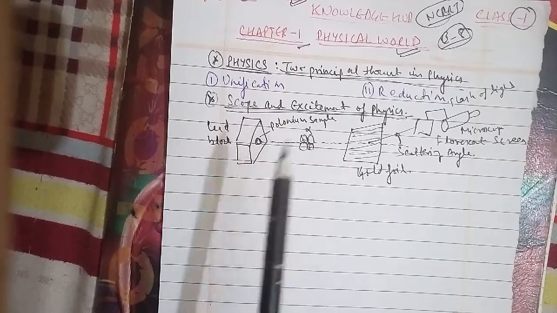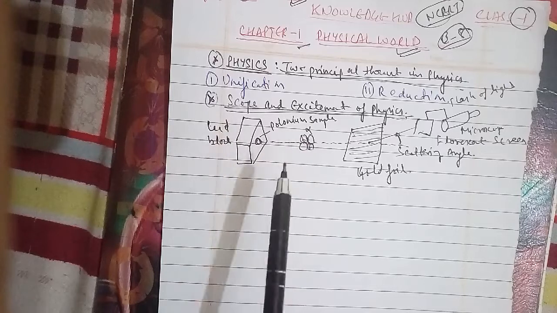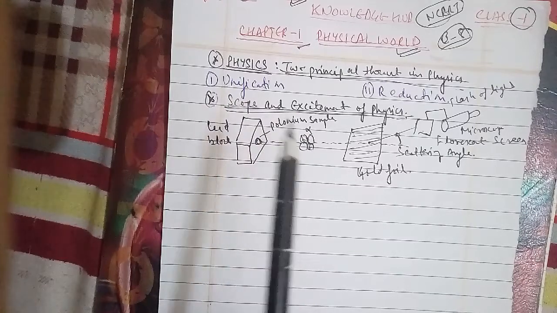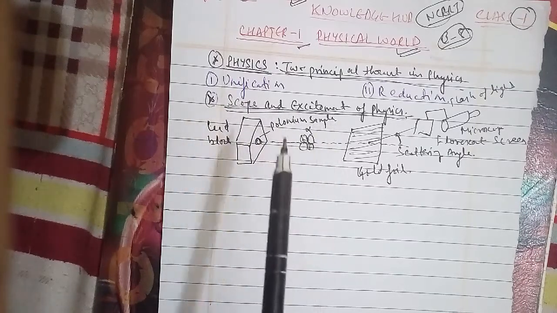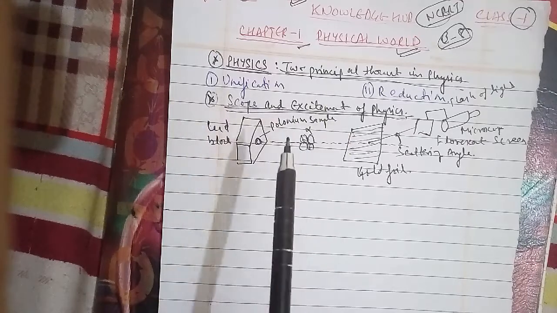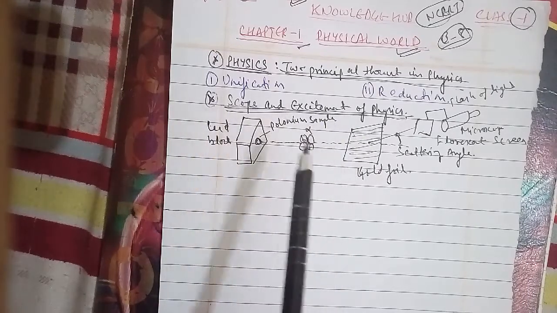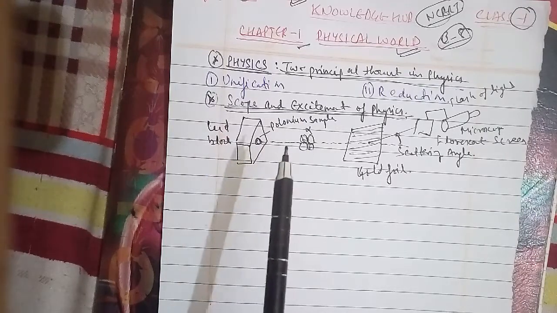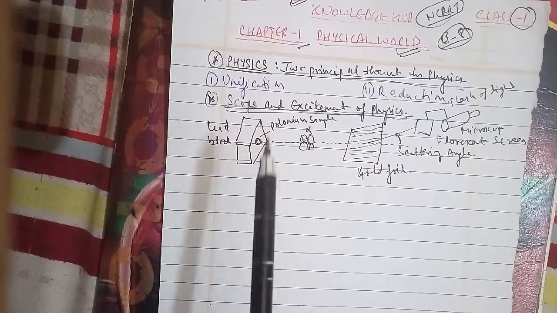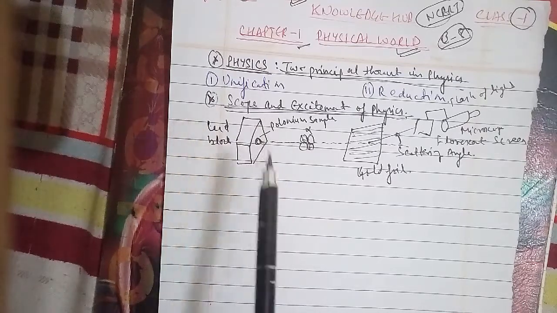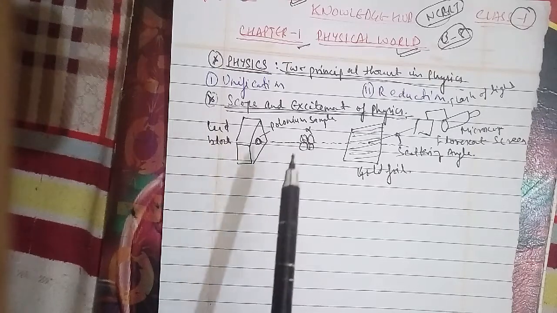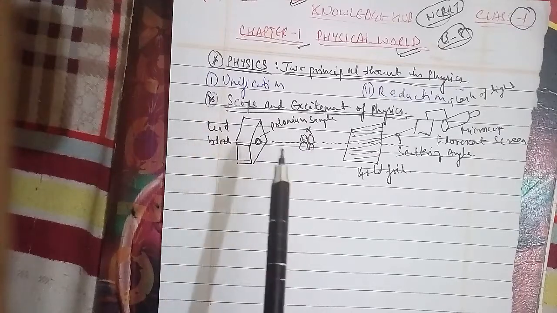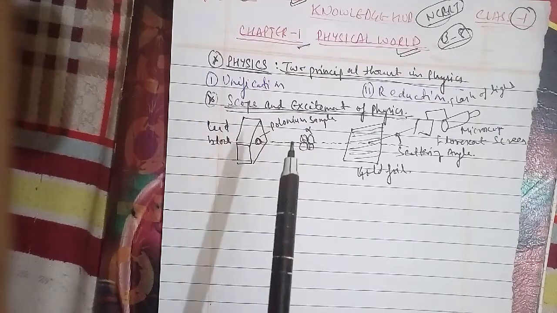The range of time scales, which can be obtained by dividing the length scales by the speed of light, goes from 10 to the power minus 22 seconds to 10 to the power 18 seconds. The range of masses goes from 10 to the power minus 30 kg, which is the mass of an electron, to 10 to the power 55 kg, which is the mass of the known observable universe. Terrestrial phenomena lie somewhere in the middle of this range as well.